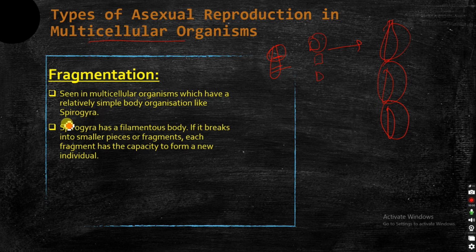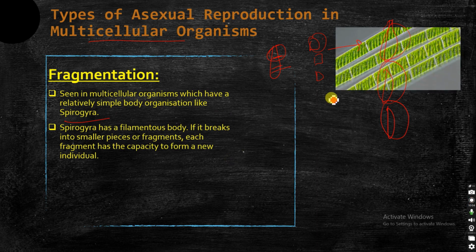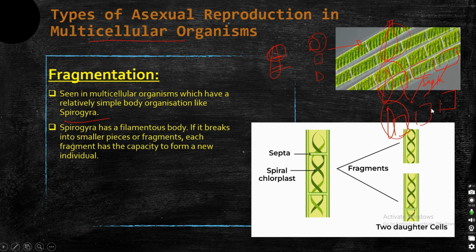This is mostly seen in Spirogyra. Spirogyra has a filamentous body. If you see here in the picture on the right hand side, that's how Spirogyra looks under a microscope. You can see the filamentous structure. Each of these lines are called septa. If you break it at any part, the different fragments, if you cut it open, each of these fragments will give rise to one Spirogyra. That is called fragmentation.